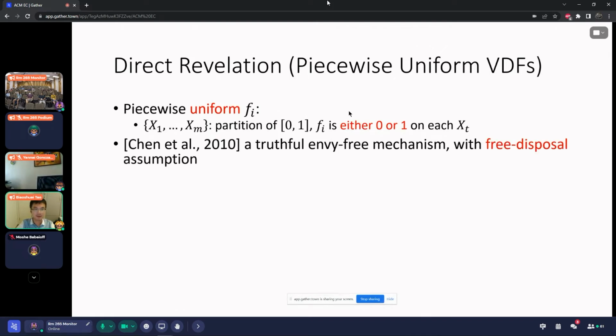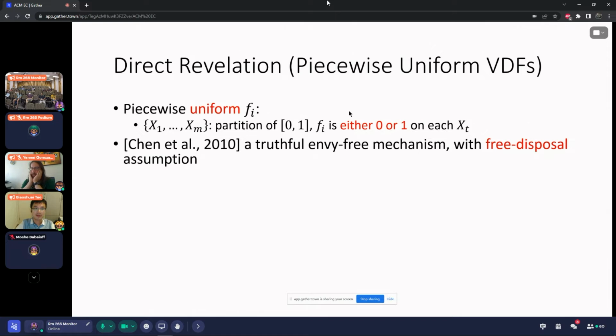Chen et al. in 2010 showed that under the piecewise uniform valuations, direct revelation model, a truthful and envy-free mechanism always exists with a very mild technical free disposal assumption. And actually, Chen's work is the first work that proposed the problem of existence of truthful envy-free mechanisms.